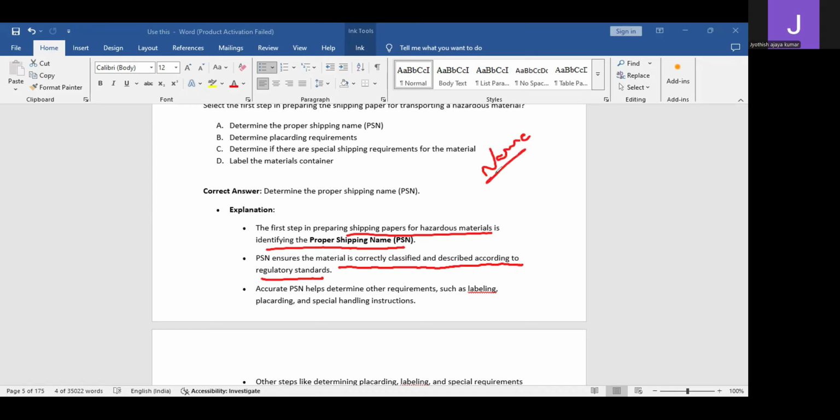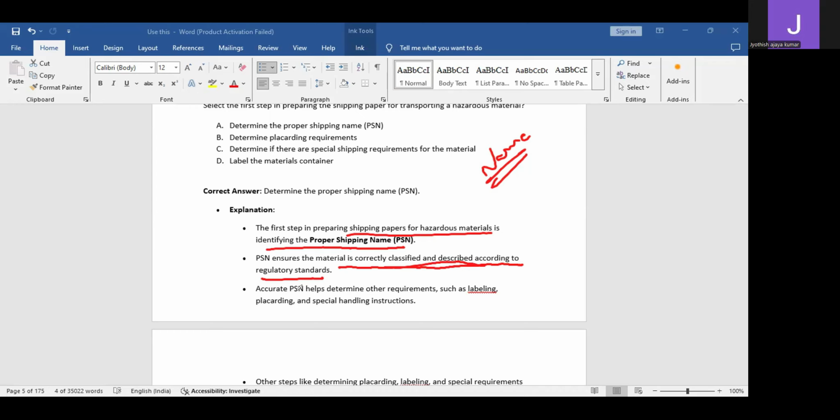You would be calling it petrol, but as per the standard, it is not petrol. You would be calling it diesel, but as per our shipping name, it is not diesel. So the name is different, the terminology is different. So you should understand what the proper shipping name is. Once you understand the proper shipping name, you have to correctly classify and describe according to the regulatory standards. Accurate PSN helps determine the other requirements.